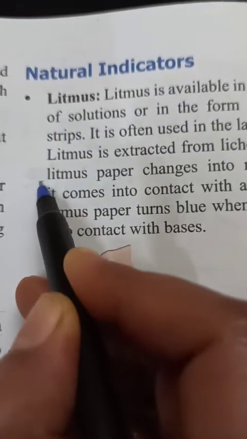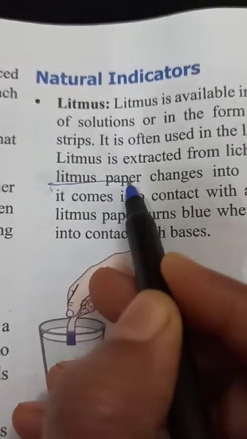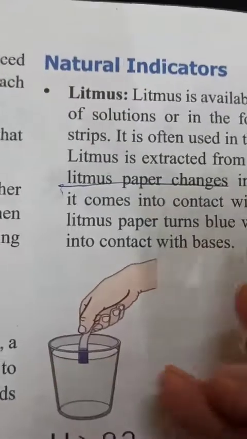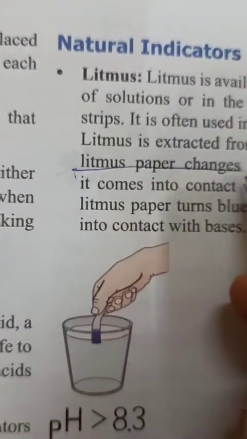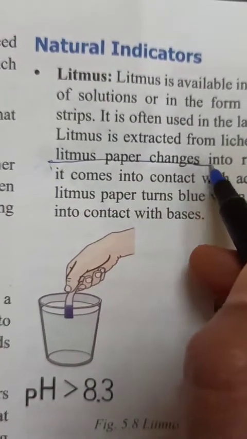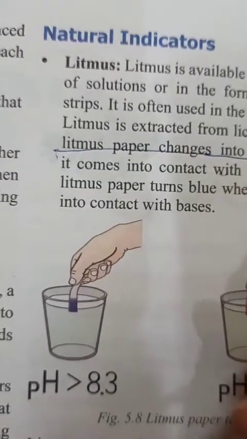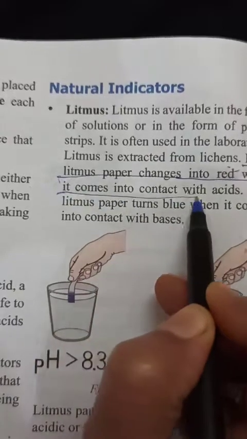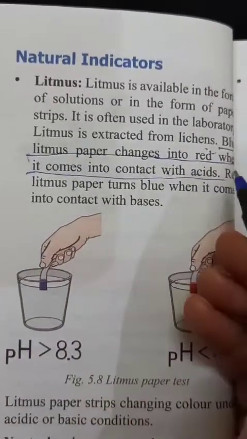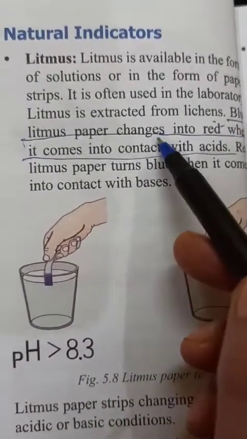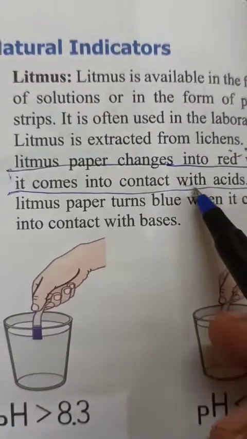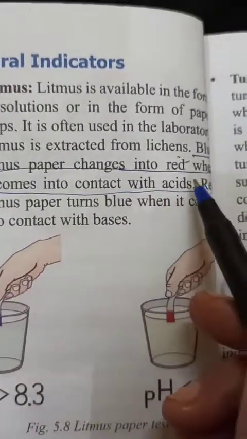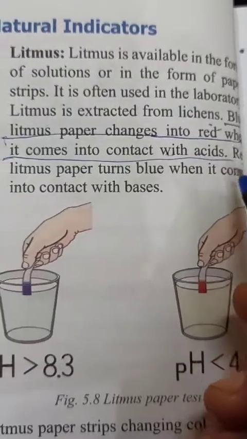Okay, means when blue litmus paper turns into red, then we can understand it is an acid. Means when blue litmus paper comes in contact with an acid, then it will turn red.